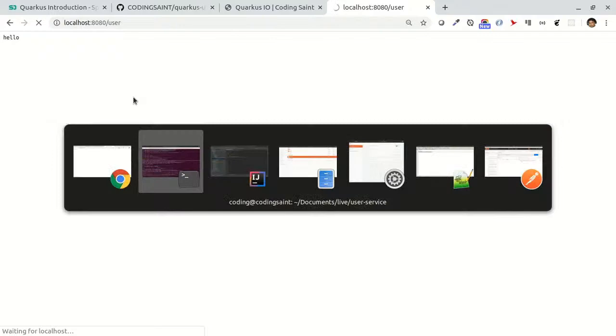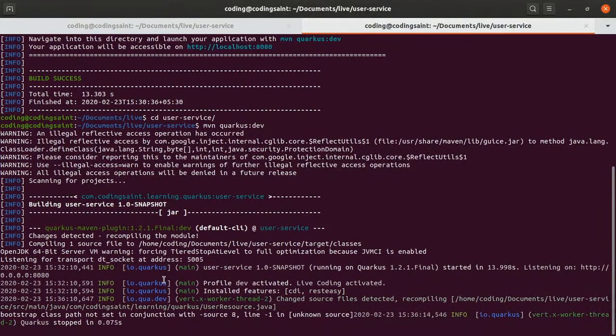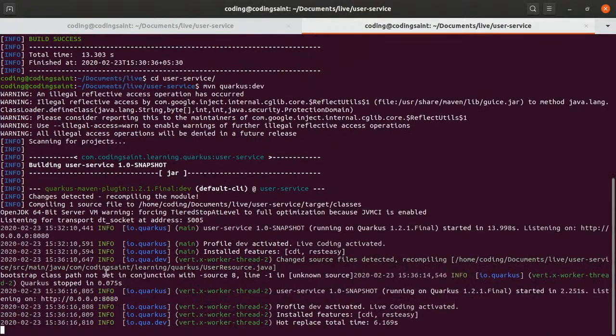And now if you go back and see the console, it is telling that a link has come and the code is changed. So it is trying to rebuild the entire thing, and the hot replace has been done once a link is actually hitting. So this is very good. This is a very interesting feature, and I love it.